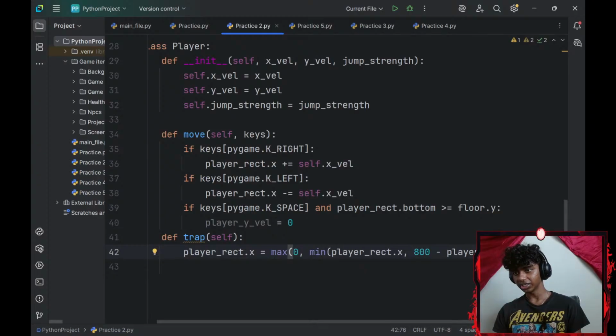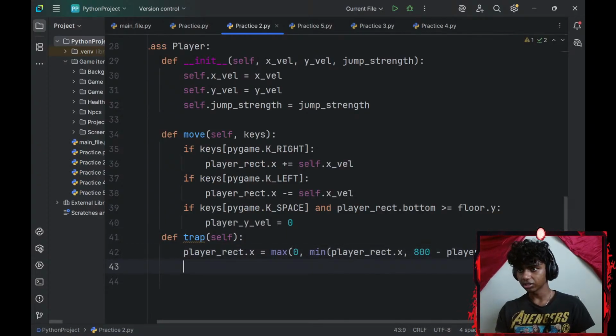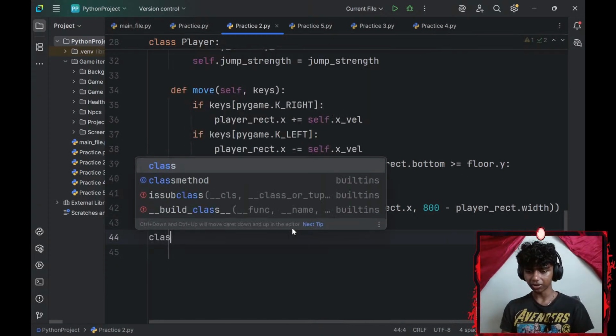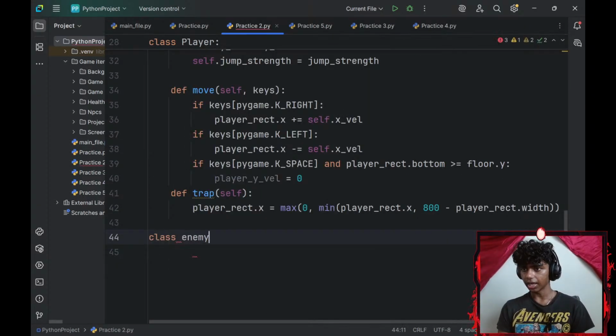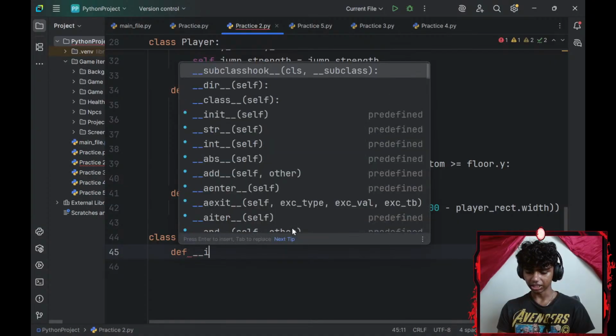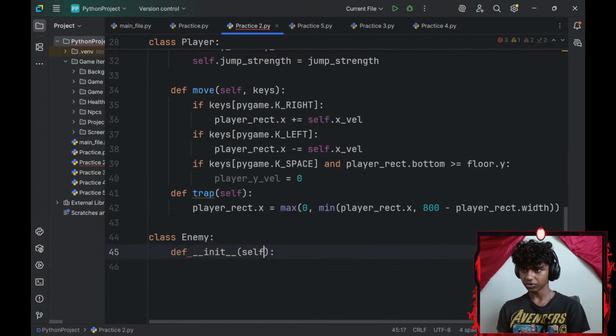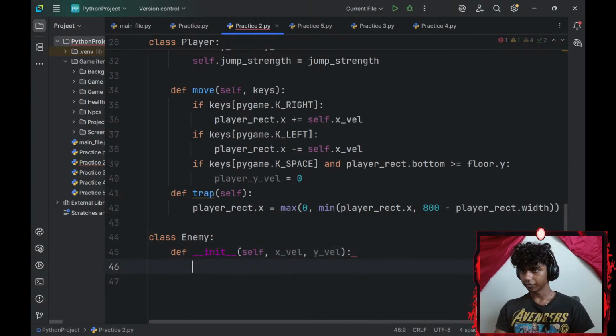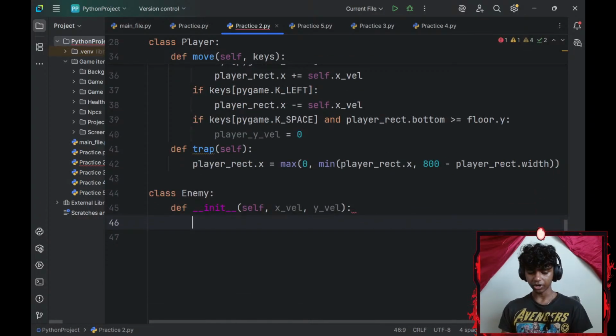I won't do this for the y-axis because my player won't be going up, he's just going to be jumping. That's basically it for my player, right? Next up, let me go ahead and create my enemy. So an enemy class. For my enemy class, I will define a dunder init constructor as well. I'll add a parameter of x-axis velocity and a y-axis velocity. Okay, there we go. Then let me add a few instance variables.